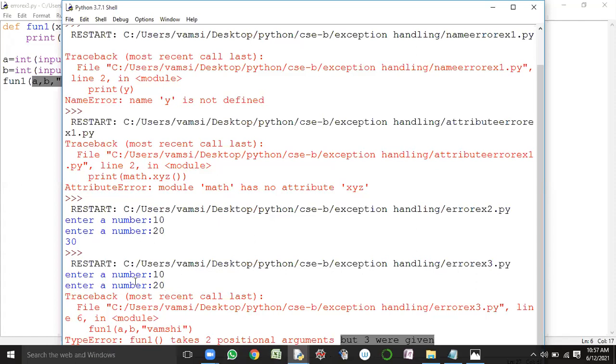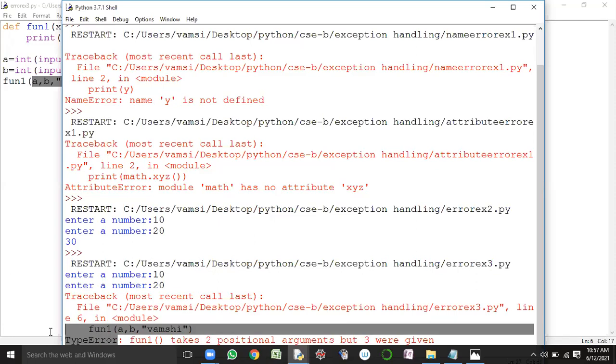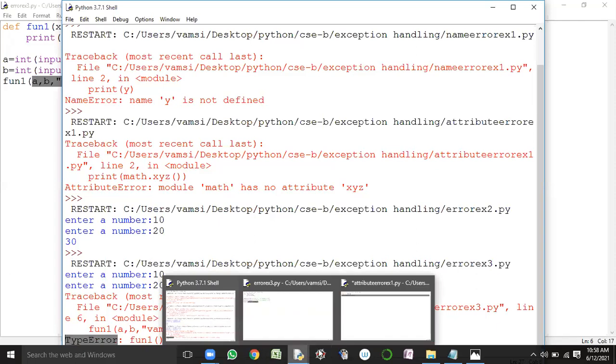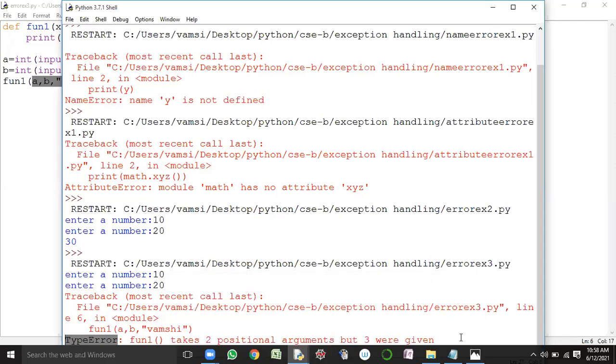To represent this kind of ambiguity, it is creating an object for which class? Please respond. What's the exception class name? Please respond, guys. TypeError is the exception class name. For this exception class, the object will be created automatically by the Python virtual machine when this kind of situation occurs.